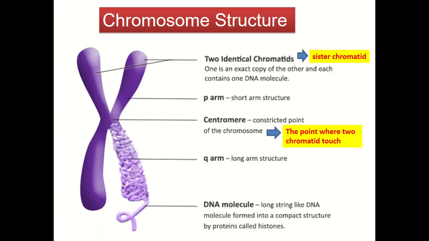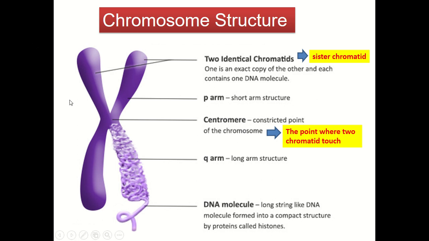So let's look further at the chromosome structure. One of these is known as the chromatid. Here we have two identical chromatids, in which one is an exact copy of the other, and each of these two identical chromatids contains one DNA molecule. We also call them sister chromatids.